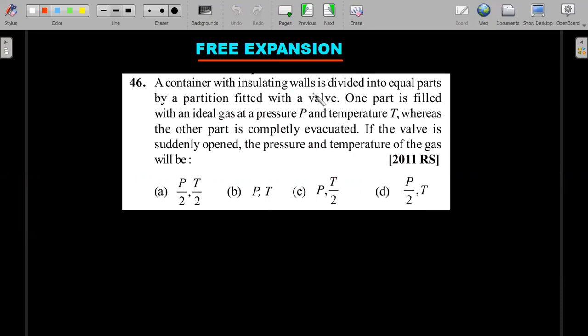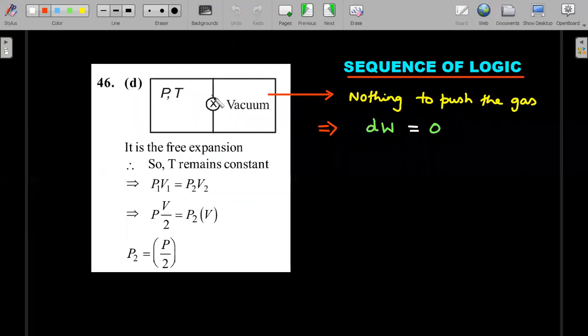A container with insulating walls is divided into two parts by a partition fitted with a valve. One part is filled with an ideal gas at pressure P and temperature T, whereas the other part is completely evacuated. If the valve is suddenly opened, the pressure and temperature of the gas will be, means you are allowing it to settle down, and then after the expansion. So simple diagram. There's a valve here, there's vacuum here. You open this valve, all this gas will settle down, take some time, and then final settlement takes place. The value of the pressure and temperature is what he's asking.